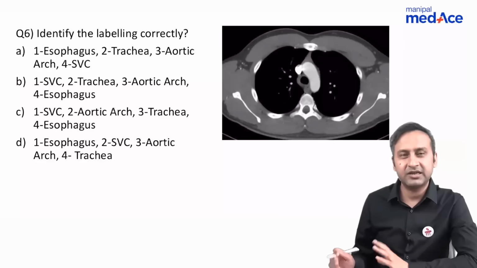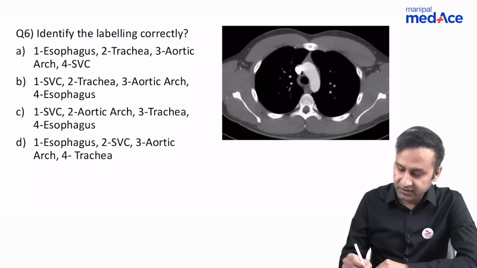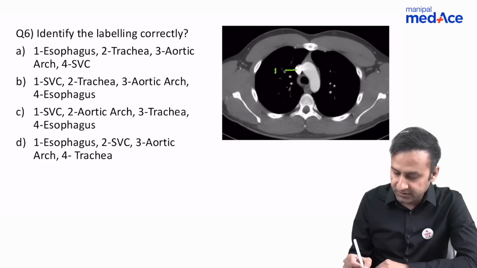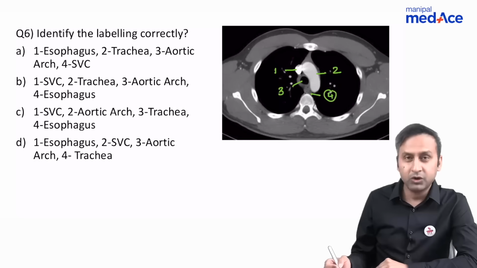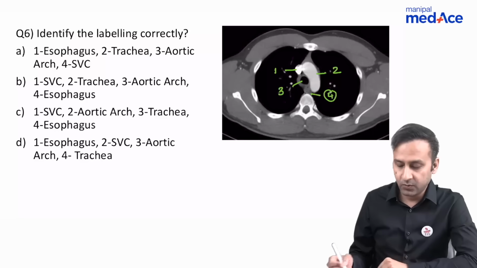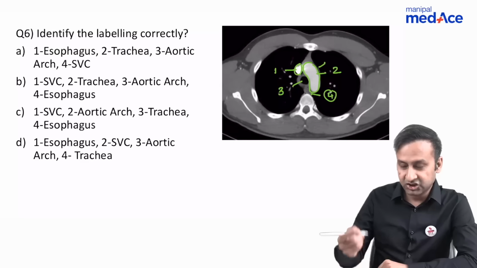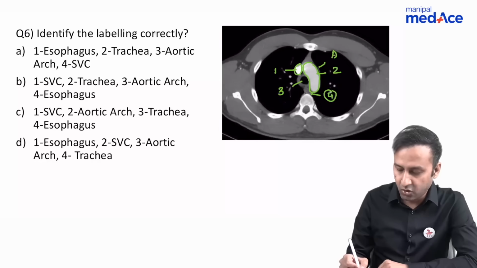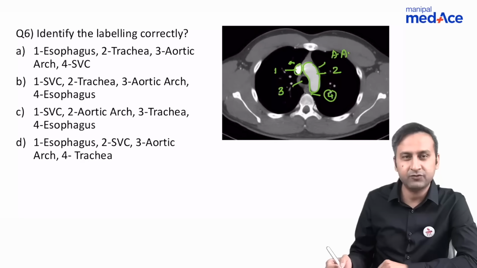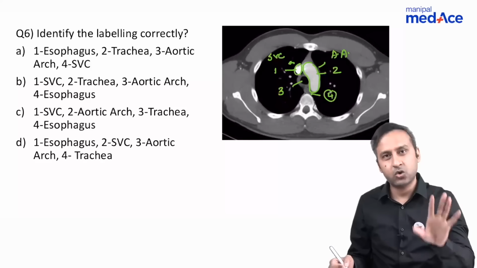Now coming on to the next question, again something which we've discussed in great detail, the anatomy. So what are the structures labeled? This structure was labeled as 1, this structure was labeled as 2, this structure was labeled as 3, this structure was labeled as 4. So what do we see here? We can see two structures which are hyperdense. And why will they be hyperdense? Because there is contrast in them. So they are vessels. This is one vessel, this is the other vessel. This vessel is arching anterior to posterior. So this is the aortic arch, and the rightmost vessel we've talked about can be nothing but the SVC. The one which is present towards the far right is always the SVC.